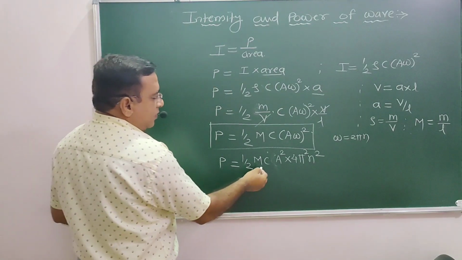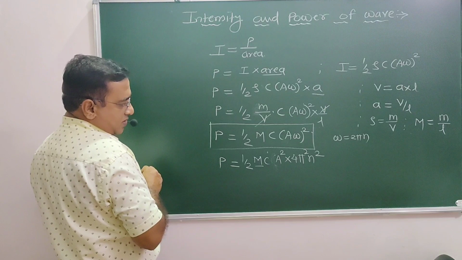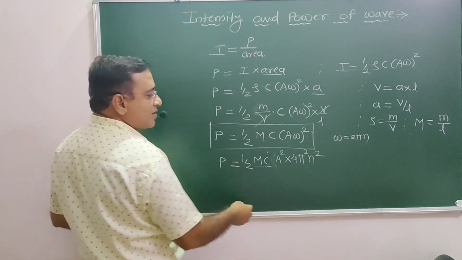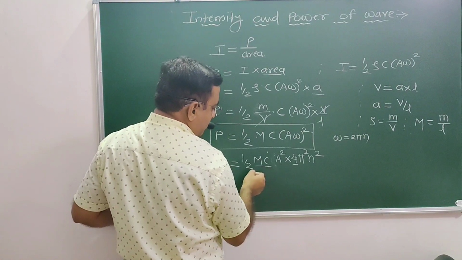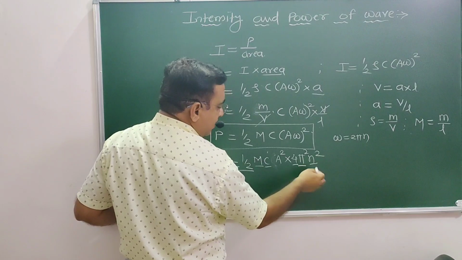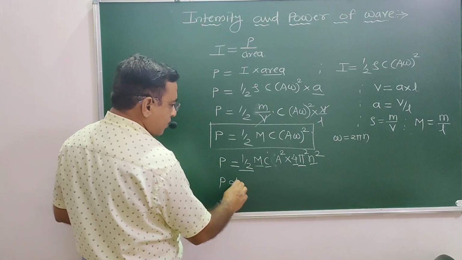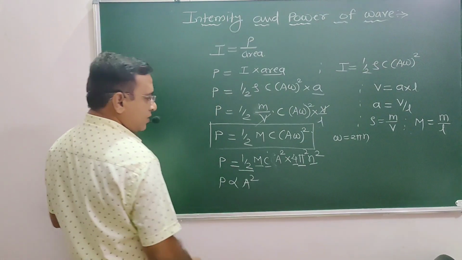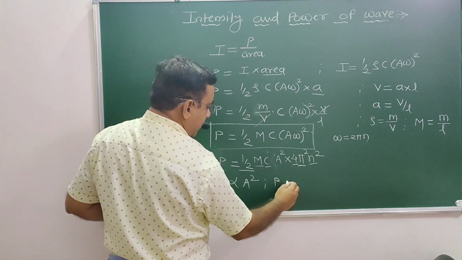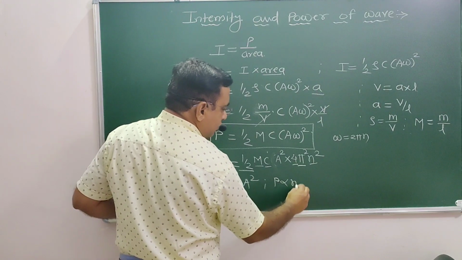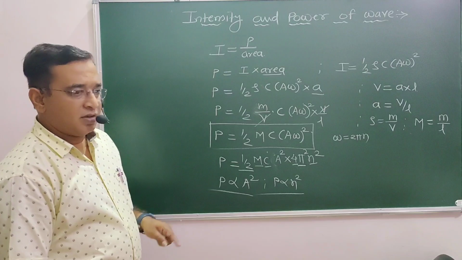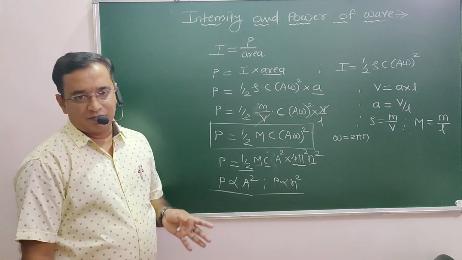If the mass per unit length of the string is constant, C is constant, 4 is constant, 1 by 2 is constant, pi square is constant. If the frequency is constant, then power is proportional to amplitude square. If frequency varies, P is directly proportional to n square. This is your final expression for the power.